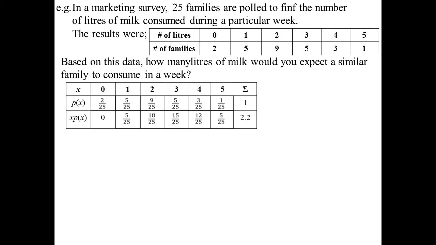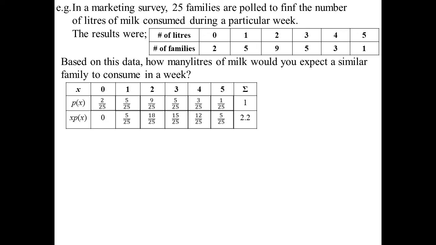Okay, let's draw up the table. I've put in two rows here because in order to find the expected value of x, I'm going to need xpx. So first thing I do is write down the probability of x. Well, that's simple enough because we know there's 25. I've just got to put each of those numbers over 25, and indeed they do add up to 1. So the next row, I just multiply each of those by x. So 0, 5 on 25, and so on. It adds up to be 2.2.